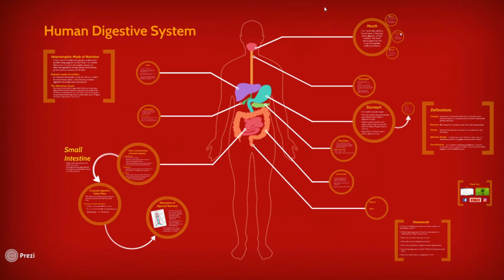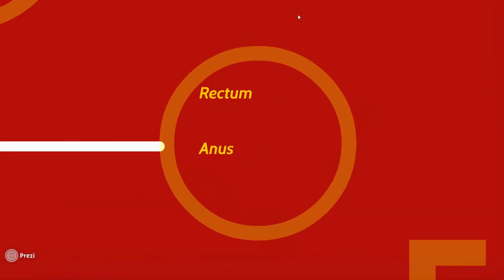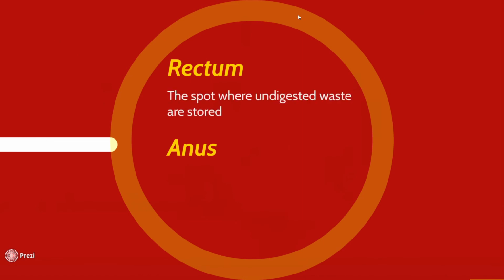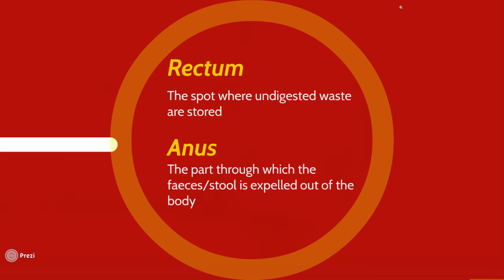Then comes the matter of undigested food, which is present inside this portion just after the large intestine. This is the place where undigested food is stored, which is called the rectum, and once it is allowed, that undigested food can get expelled out of our body through an opening called the anus. So the function of the rectum is that it is the spot where undigested food is stored. The anus is the part through which the feces or stool is expelled out of the body.